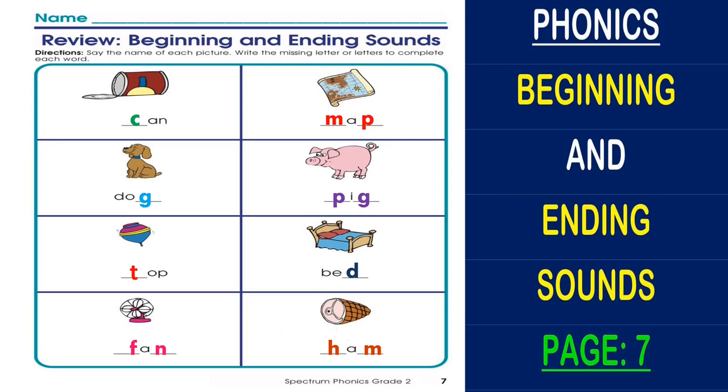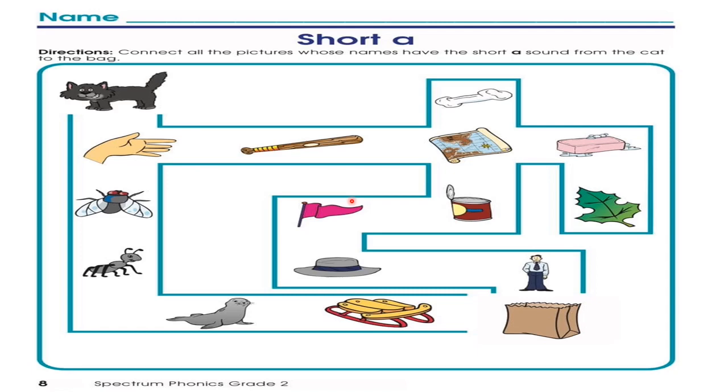Sorry, our lesson is not finished yet because we still have page 8 as we said at the beginning, which is short vowel a.